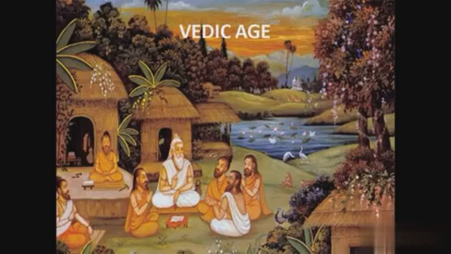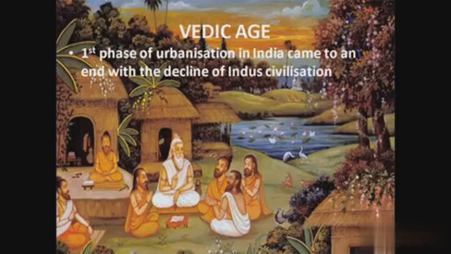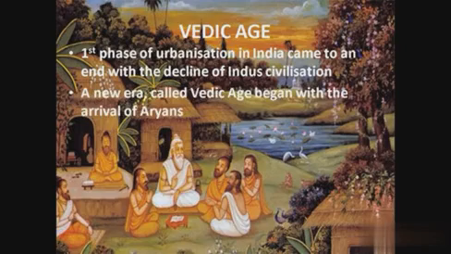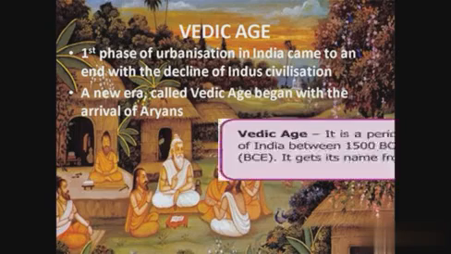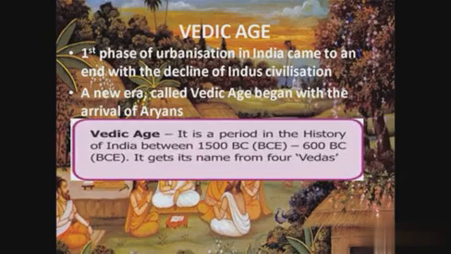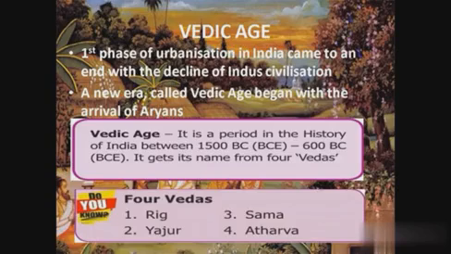Vedic Age. The first phase of urbanization in India came to an end with the decline of Indus civilization. In the last term we studied about Indus civilization. After that civilization, a new era called the Vedic Age began with the arrival of Aryans. It is a period in the history of India between 1500 BC and 600 BC. It gets its name from the 4 Vedas. The 4 Vedas are Rig, Yajur, Sama and Atharva.